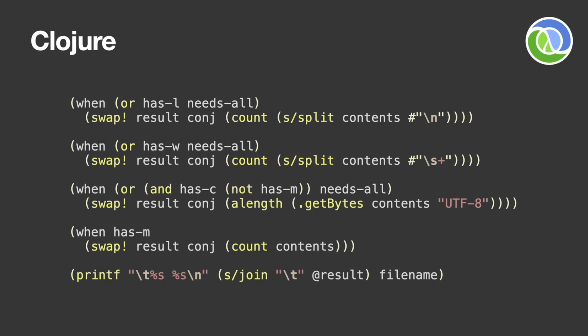Same as Lua, we can pass a string or a regular expression for splitting. A-length and get bytes uses the Java API for representing a string as UTF-8 encoded bytes. It's nice that we can lean on Java, which keeps the core language small. I'm getting Lua vibes here too. Printing's the same in Racket and most of the others with a string join.